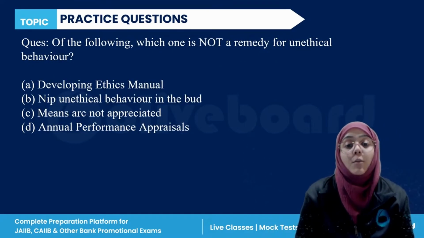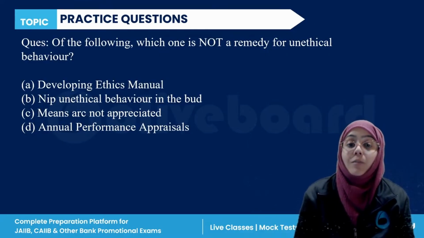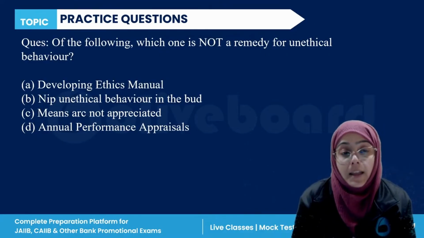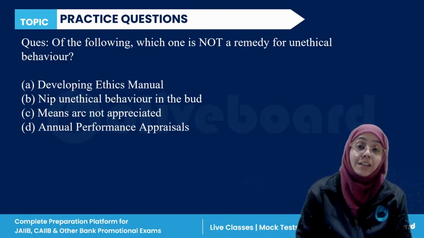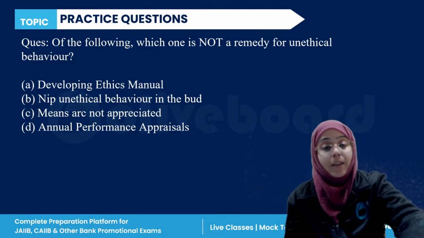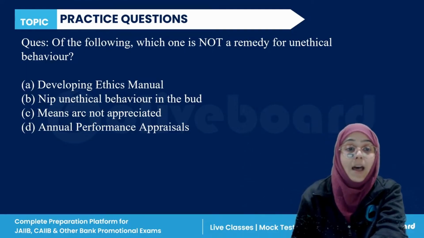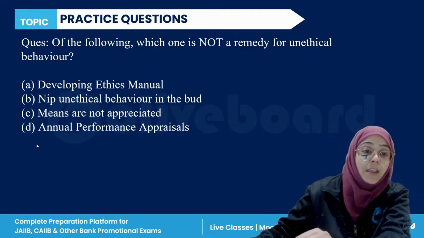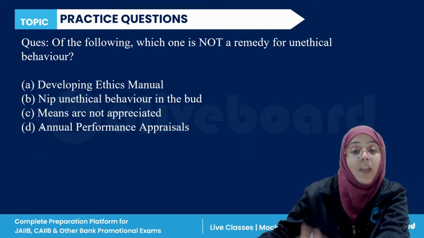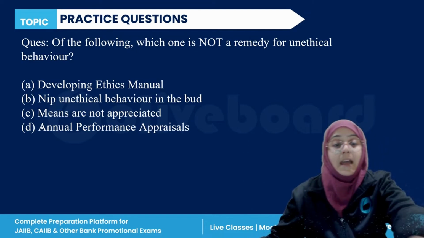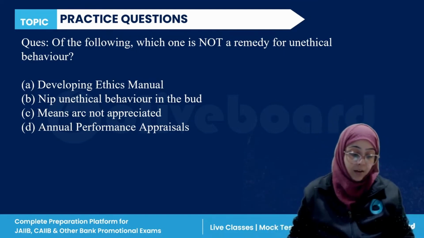True. Which of the following is not a remedy for unethical behavior? Very easy question.